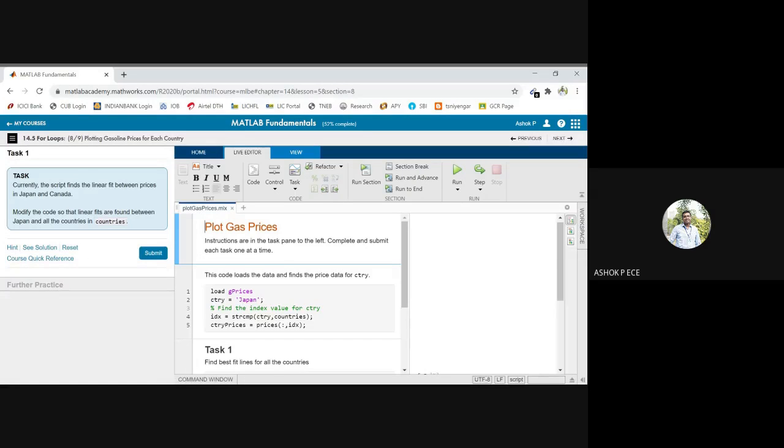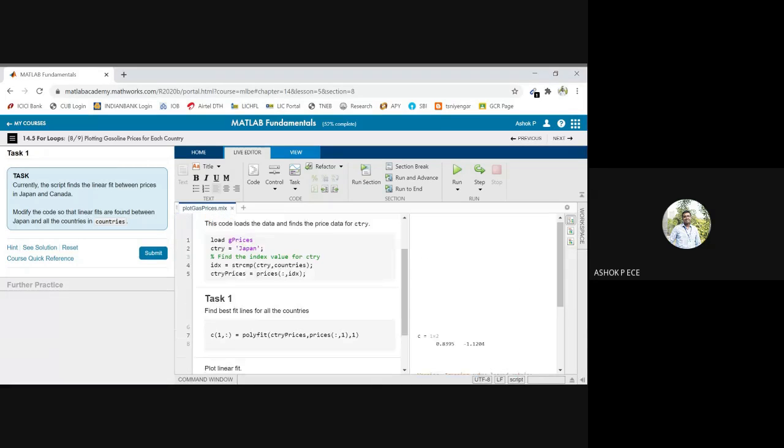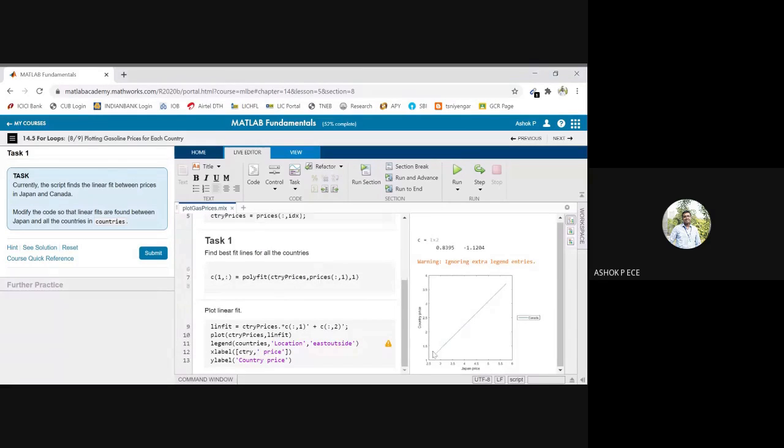Plotting the gasoline values for each country. We are again into the gasoline values. So country by country, we are going to plot. That is done here. So here you see we are going to plot through the index of each country. Modify the code so the linear fits are found.